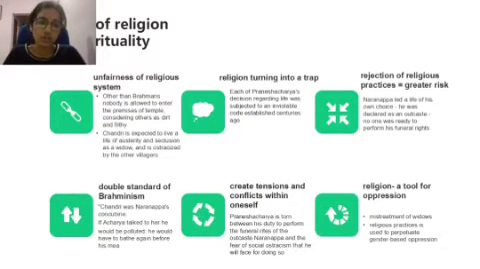The next one is double standard of Brahmanism. Chantri was Narayanappa's concubine.